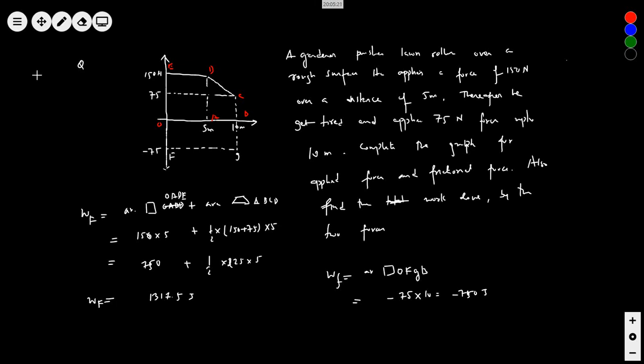May I clean it? Yes, sir. Now, one of the most important relations, this will be present in your question paper. Which school doesn't matter, it will be present. Work, energy theorem. It is so important.